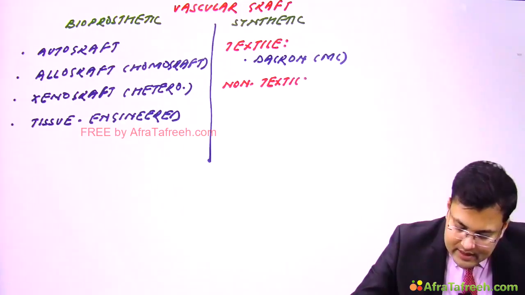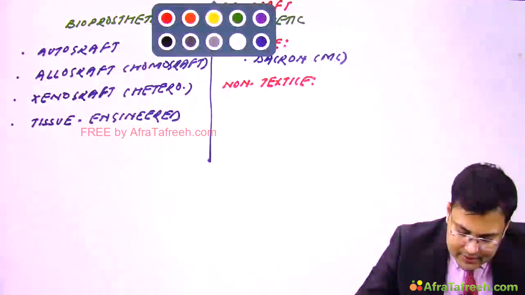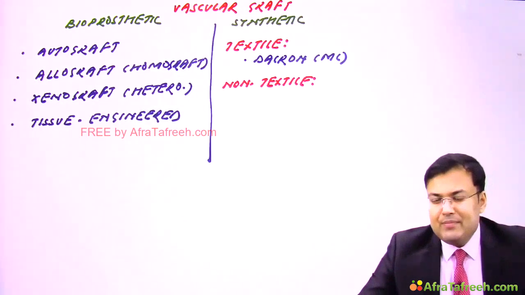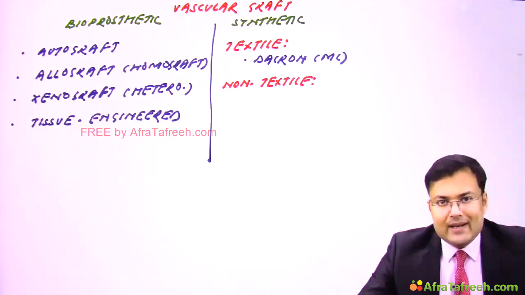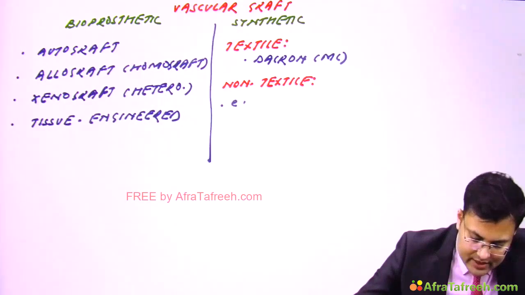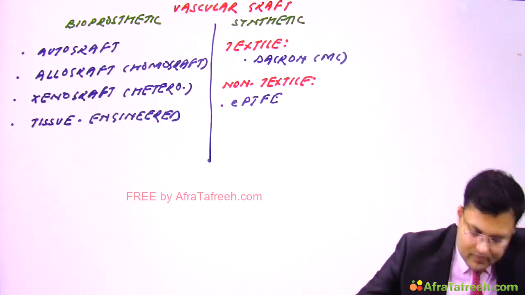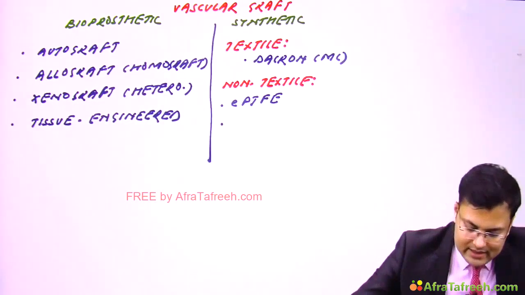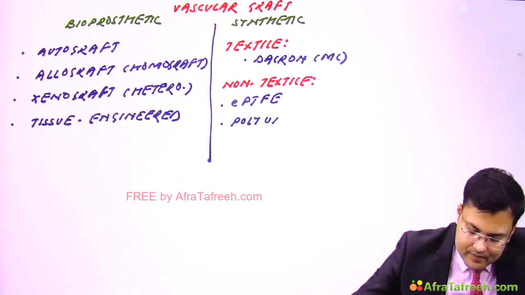Non-textile synthetic grafts. And what are the types? First is EPTFE. What is the full form of EPTFE? E, expanded polytetrafluoroethylene. So it's EPTFE, expanded polytetrafluoroethylene. And the second is polyurethane.